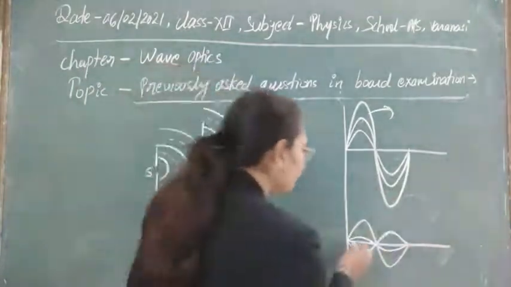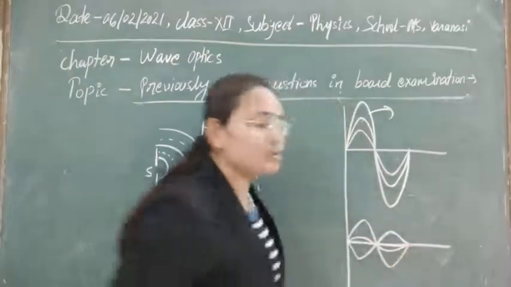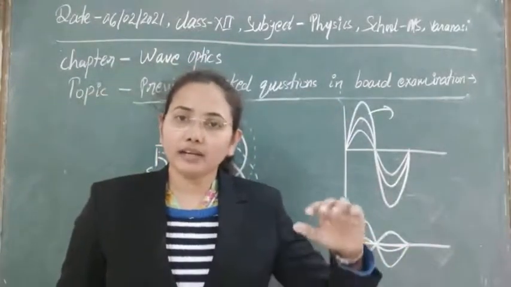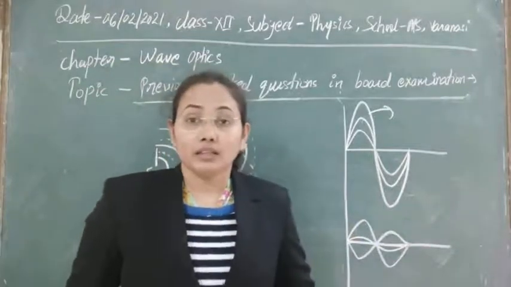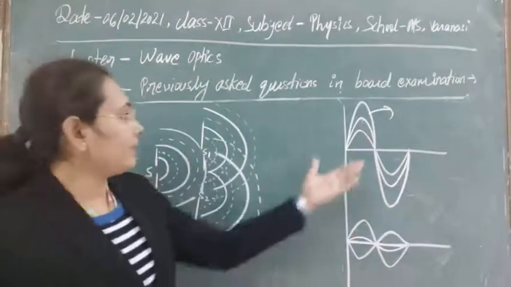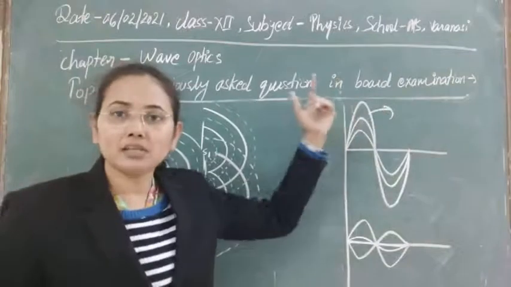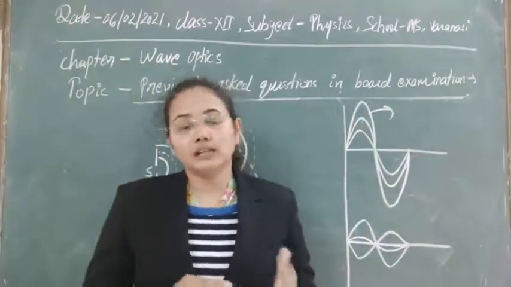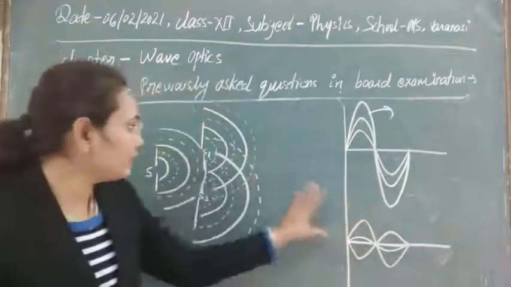So at that time the minimum intensity will be 0, meaning none of the light will be seen at that point. We will get a complete dark point. Then all of the intensity will be distributed to the maximum intensity, meaning we will see sharp and intense fringes in that case. So these are the conditions.